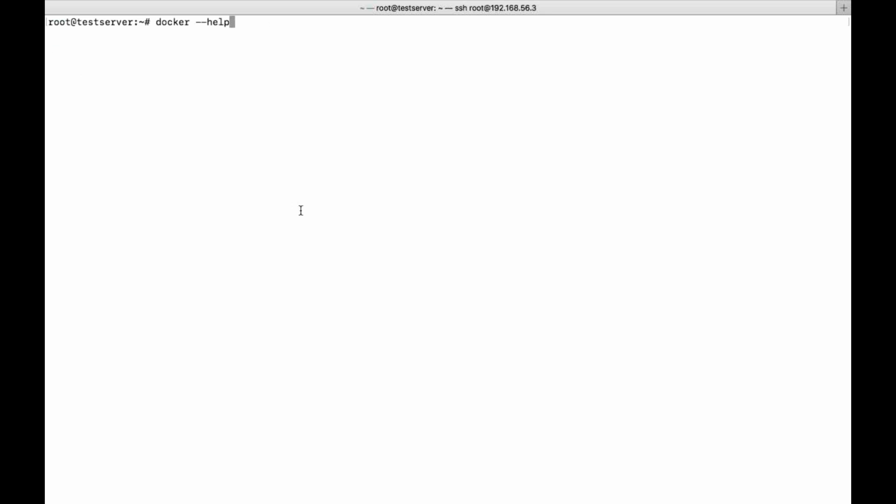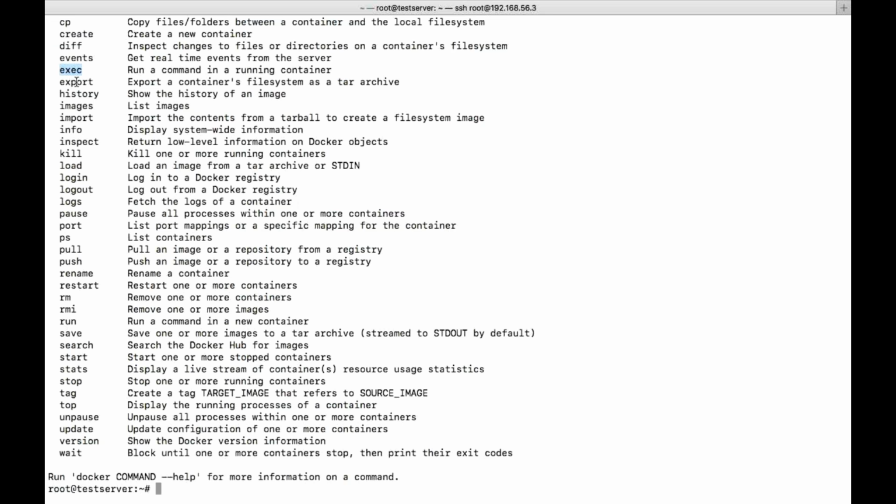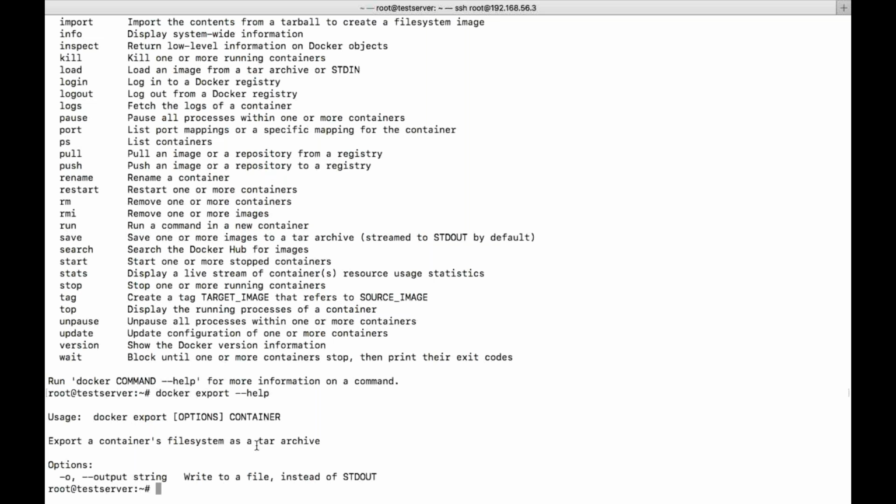Events we have done, execute we have seen. Export, in the sense, let us say I want to have the entire data which is present in the container in a file. Whatever data is present in the container, I want to save it in a file. So this is what they are trying to say: export a container's file system as a tar archive. Tar archive in the sense zip format, tar zip format. So then we use export. Let's see how to do that. Docker export, and here we need to give the container name and the options, whatever you want to do.